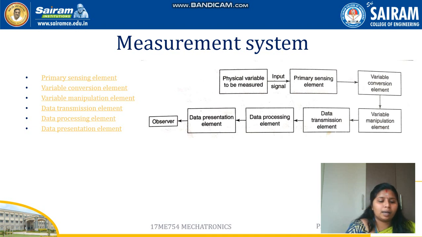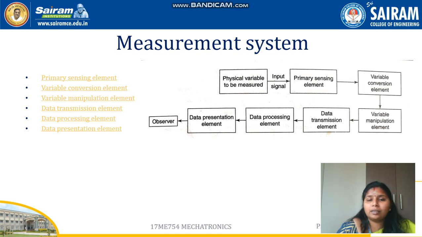And the next one is the variable manipulation element. This element is used to manipulate the signal presented. This is similar to signal conditioning. Variable conversion and variable manipulation together are signal conditioning, where the weaker signal is amplified and the impurities in that signal are removed, and the signal is manipulated. So the next one is data transmission.